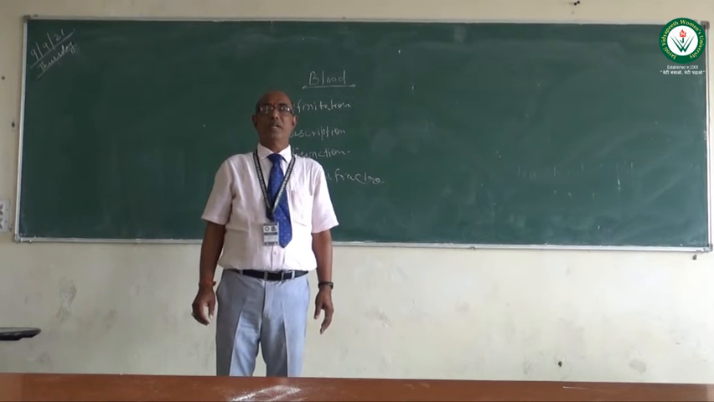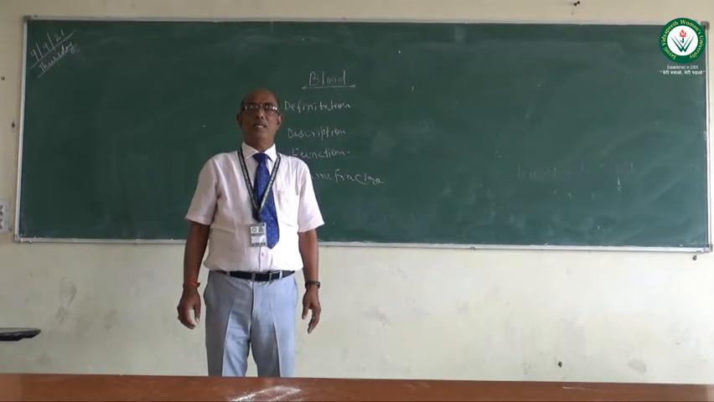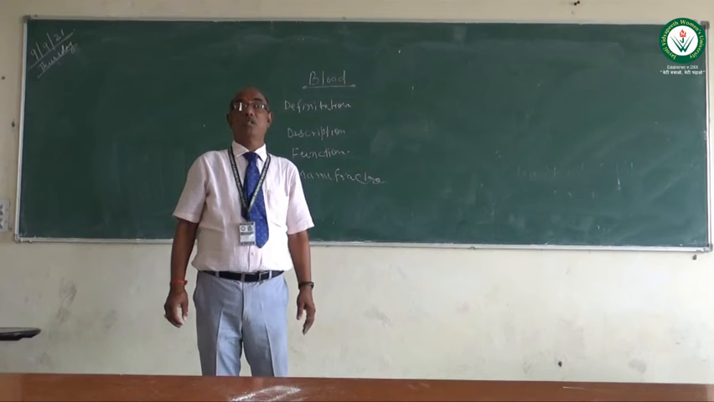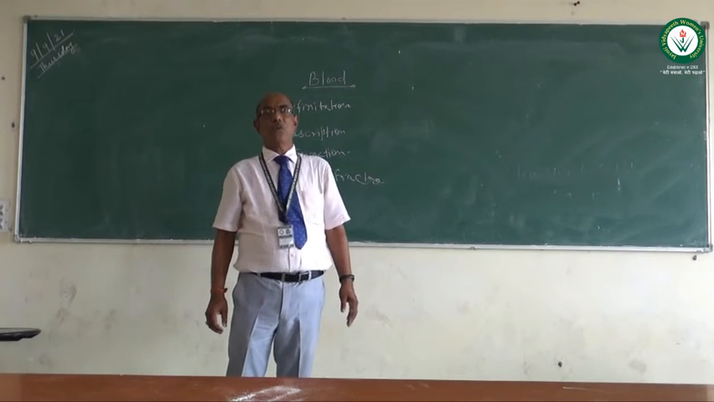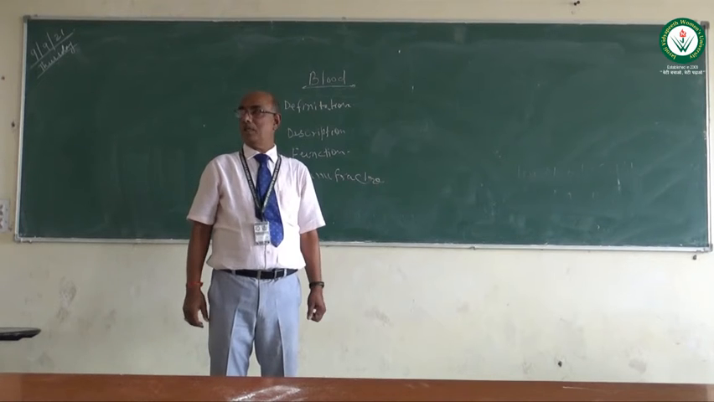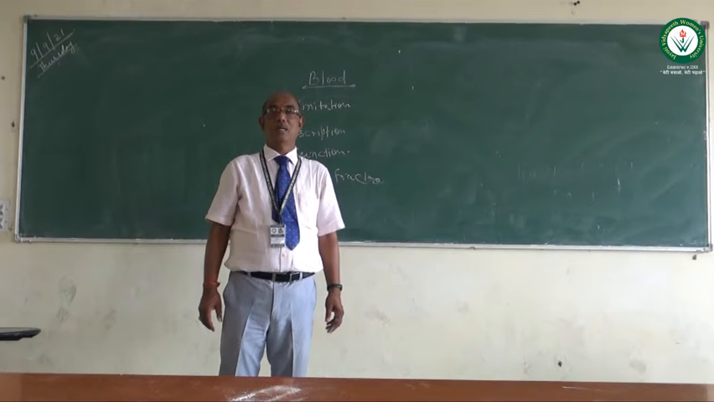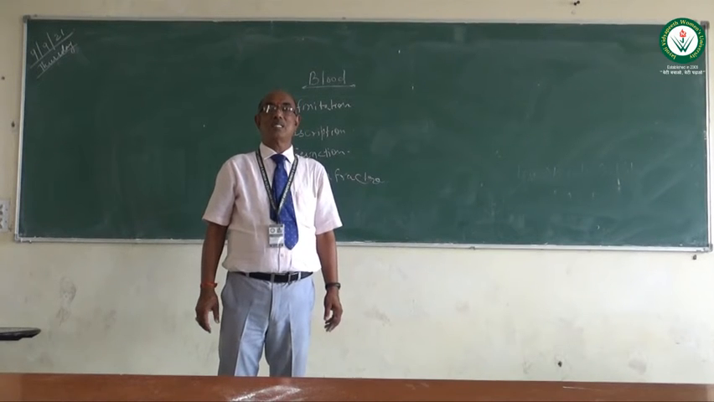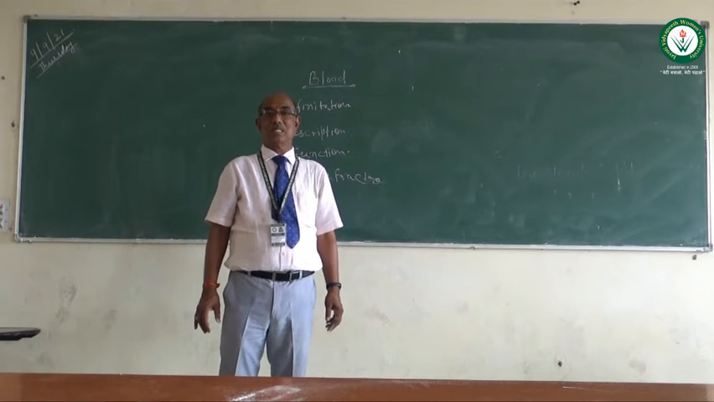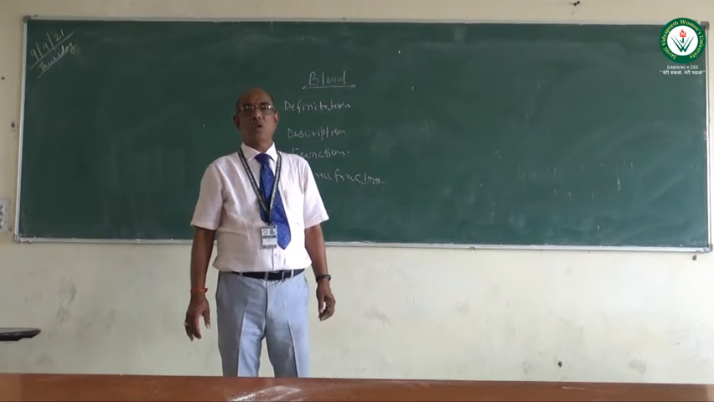Today's topic is the 2.0 version. My topic is blood, so let us move on to blood. First of all, we will start with the definition. What is blood? Blood is red in color. Blood contains RBC, WBC, and platelets.